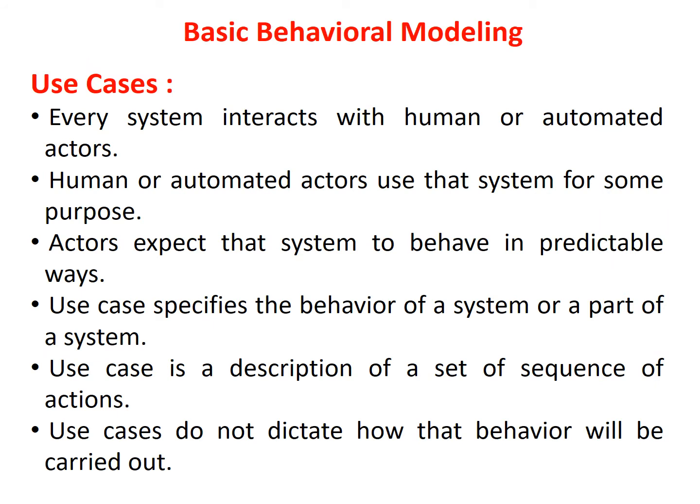First is use cases. Every system interacts with human or automated actors that use that system for some purpose, and those actors expect that system to behave in predictable ways. A use case specifies the behavior of a system or a part of a system and is a description of a set of sequences of actions, including variants, that a system performs to yield an observable result of value